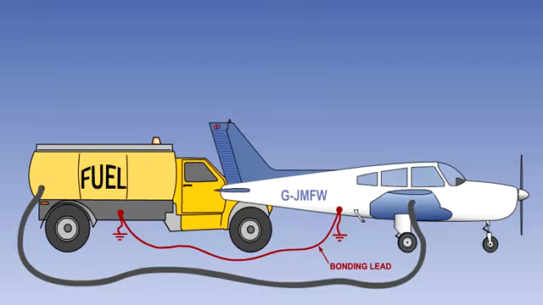This phenomenon can cause problems when an aircraft is being refueled. The flow of fuel through the equipment can cause a build-up of static electricity and the possibility of a spark, which could ignite the fuel. To prevent this, the aircraft and the fuel truck are bonded to each other, and each is bonded to Earth to prevent the possibility of a static discharge when connecting or disconnecting the refueling equipment.